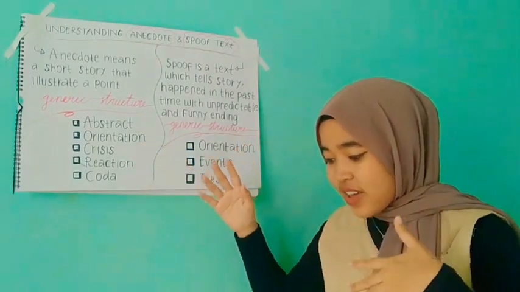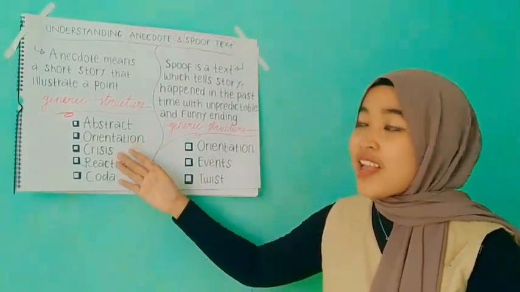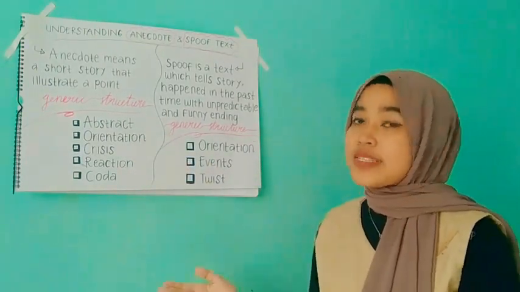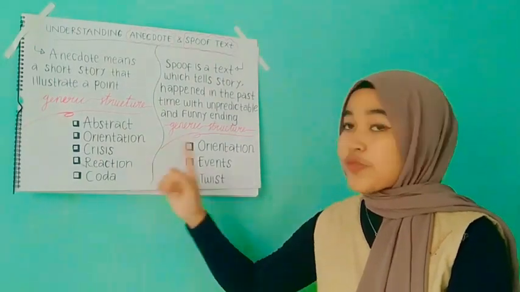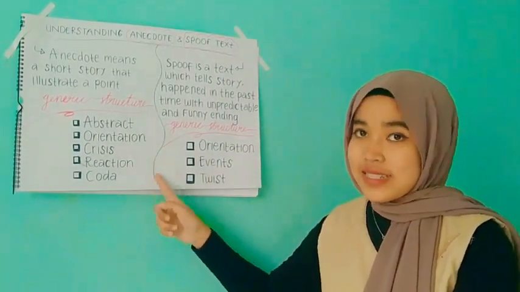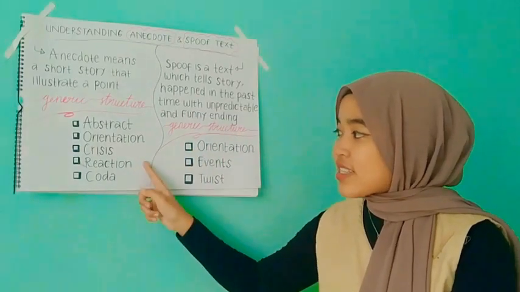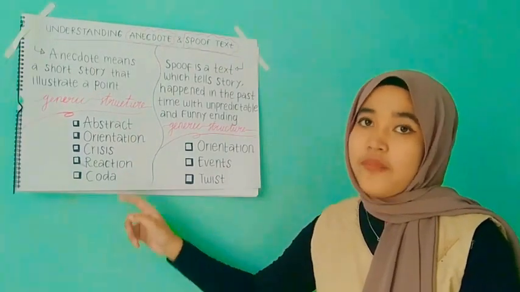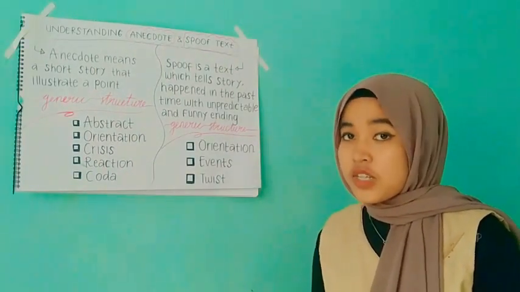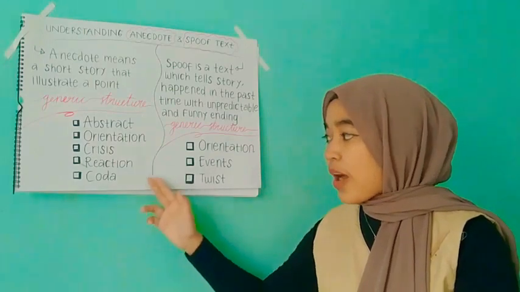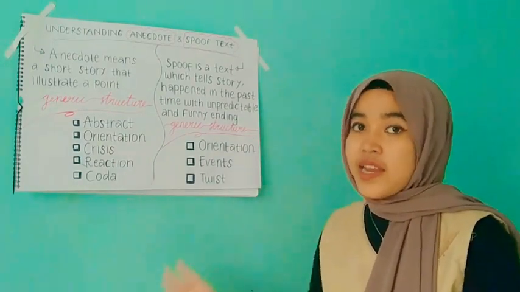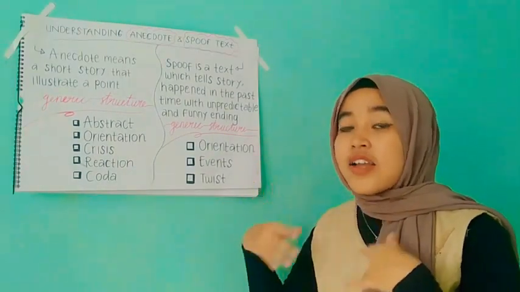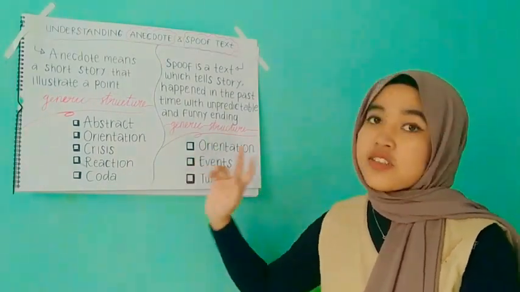And the third is crisis. Crisis provides detail of the unusual events of the story that the writer will tell. And the fourth is reaction. Reaction or incident. This is the reaction to the crisis. And the last is coda. Coda is the optional generic structure of anecdote, but the writer usually puts the coda at the end of the story. It is the reflection of the unusual event in the story.